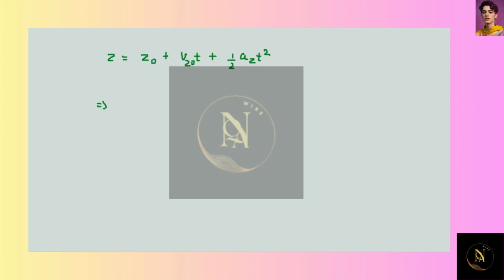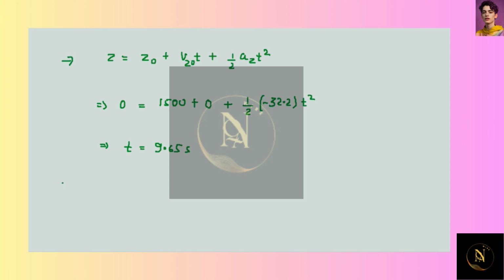Let us substitute these values: it is 0, z naught is 1500, plus vz naught is 0, plus az is minus 32.2 multiplied by t square. From here we get t equal to 9.65 seconds.